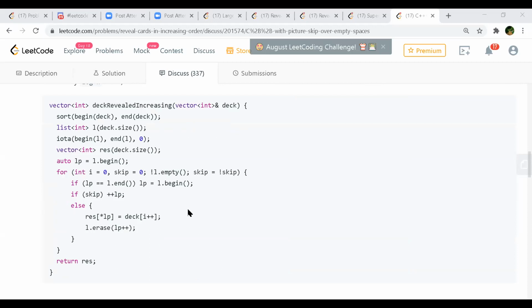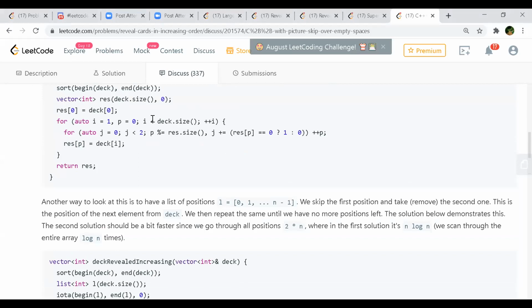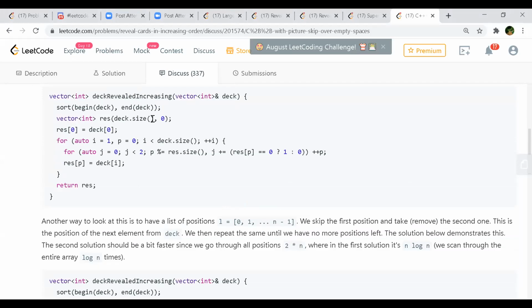But only the for loops, I don't think he's sorting the array. He's just making a new array and then setting those indices, I think. Maybe. So where does the sort begin? No, he's sorting it. I think this is the second solution. You went to another solution, Shashank. This one. Okay, he's sorting it. He's sorting that, yeah. This one.